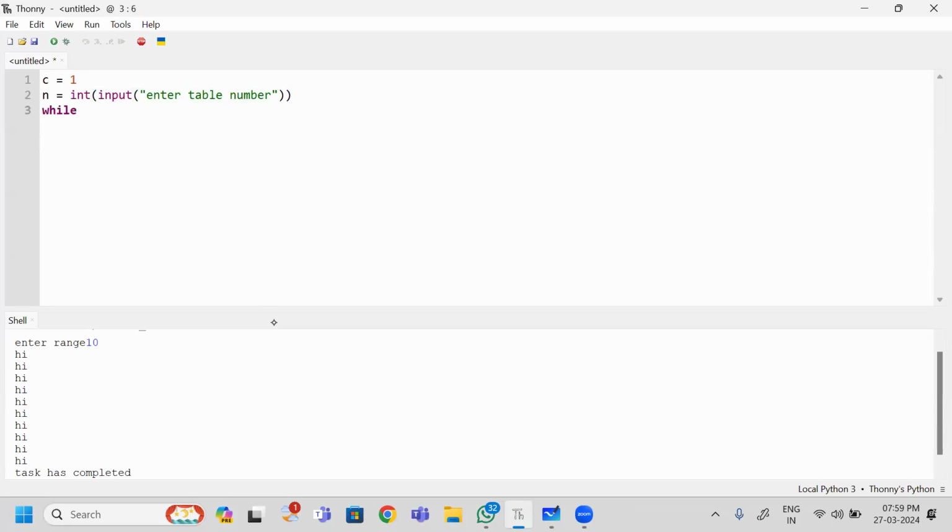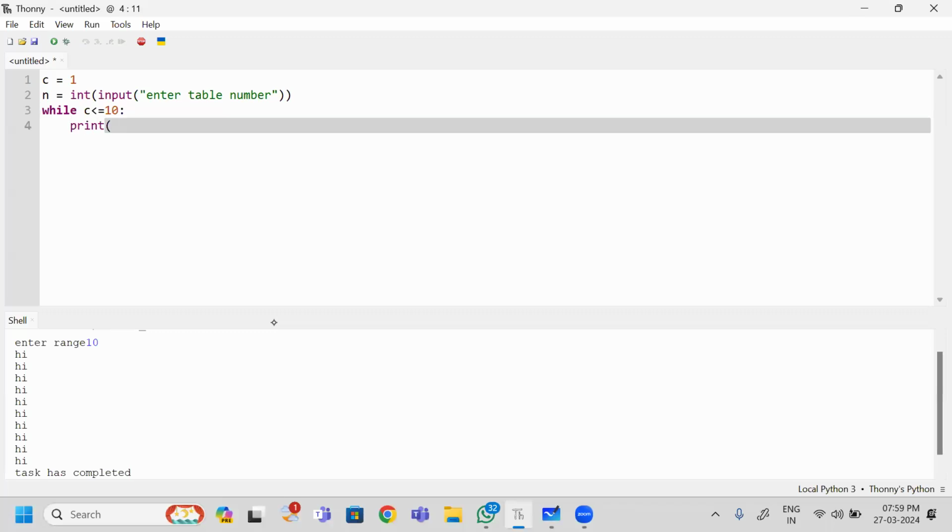Next one, I am going to test the condition. What is the condition? The current value of my counter should always be less than or equal to 10. Okay, means I am multiplying the given number with 1 to 10. Next, I am going to print the message. What I have written, that I am directly writing. N comma, X is the notation I am writing.